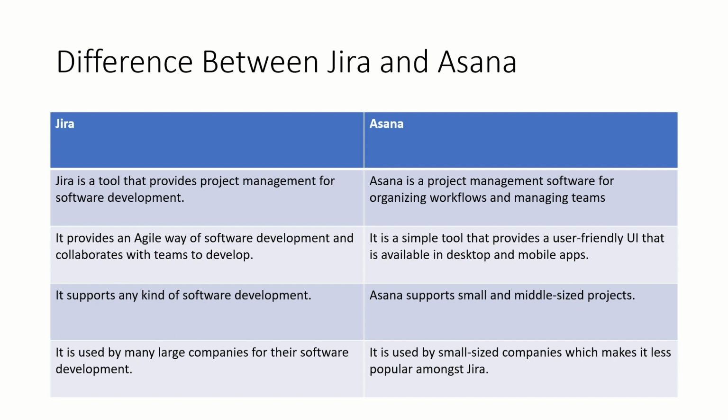They mainly use Jira for their software development process. But let's say if you are working on startups or only small projects, or projects for yourself, or freelancing projects, then you can use Asana as a tool to manage your work, right? Coming to the next point, Jira is used by many large companies for their software development, right? Asana is used by small-size companies, which makes it less popular than Jira. So this is about some core differences between Jira and Asana.